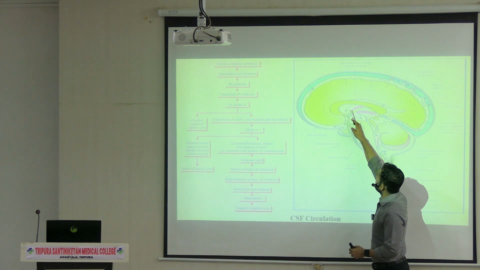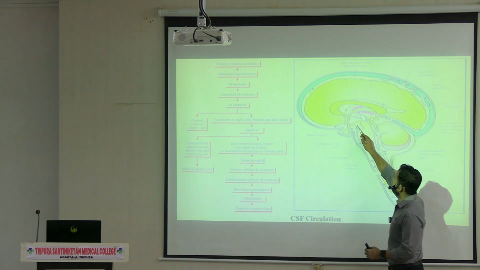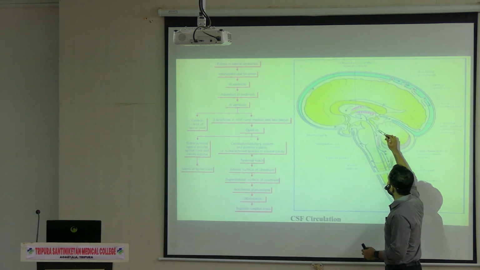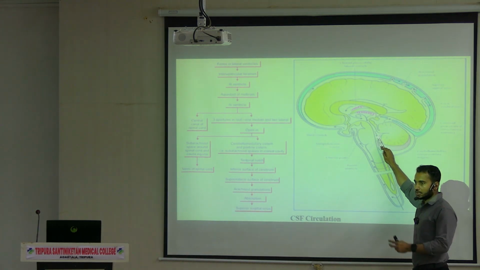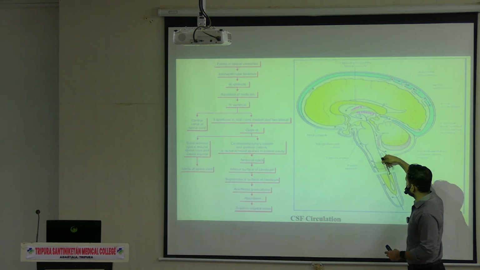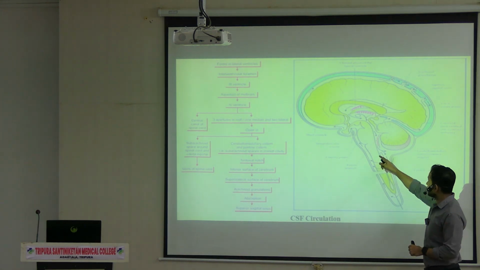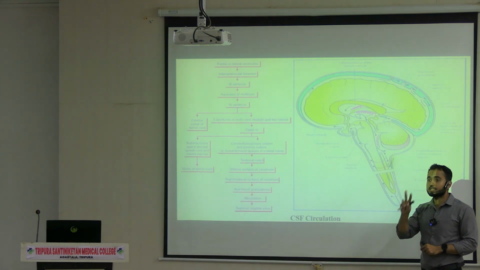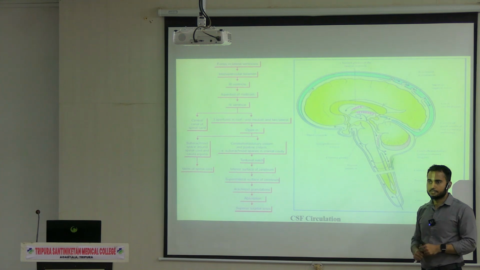From here, you can see it comes to the third ventricle. This is the third ventricle. From the third ventricle, through the aqueduct of Sylvius, it comes to the fourth ventricle. Once it is in the fourth ventricle, there are two directions. One direction is down into the spinal cord through the central canal, and in the other direction, on the roof there are three openings, one at the center and two on the lateral aspect.